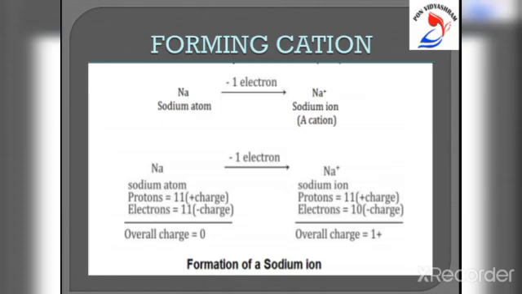This means that there is one proton more than electrons. Due to one more proton than the electron, the sodium ion has one unit positive charge and it is written as Na+. Atoms can lose electrons easily. So all the metal elements form cations or positive ions.